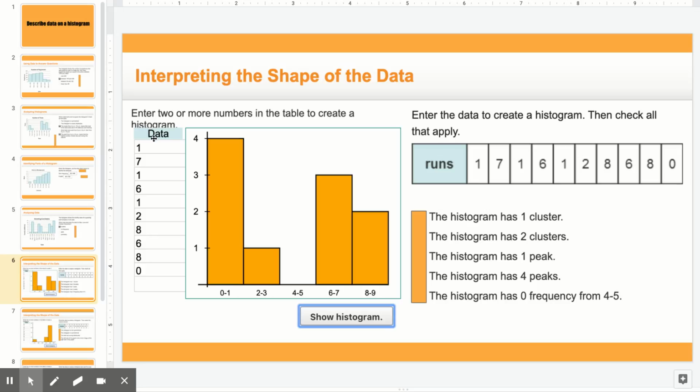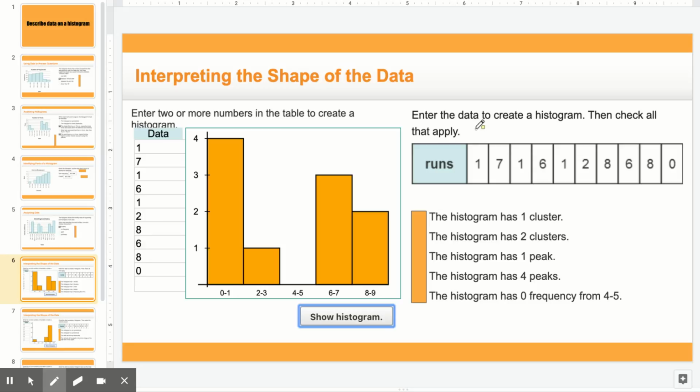So on your side where it says data, you're going to just type in those numbers. Each row has to have one individual number, and I got the numbers here. So I saw 1 here and I put a 1 on the top and so on. And then I clicked on show histogram and it created this histogram for us. Okay, so let's go ahead and look at our problem.